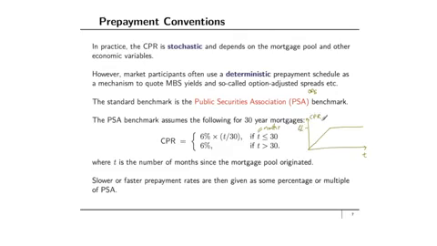And then slower or faster prepayment rates are given as some percentage or multiple of PSA. So for example, 2 times PSA refers to a mortgage pool that prepays at twice this rate. A 50% PSA refers to a mortgage pool where the conditional prepayment is half of this CPR.